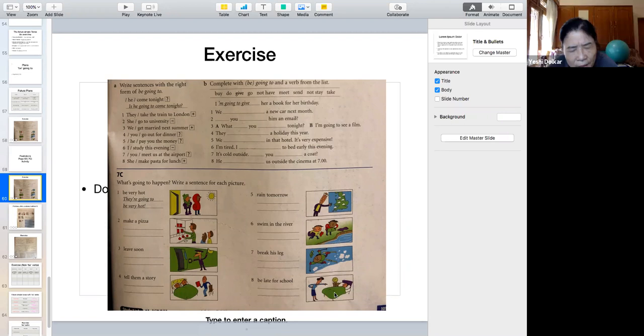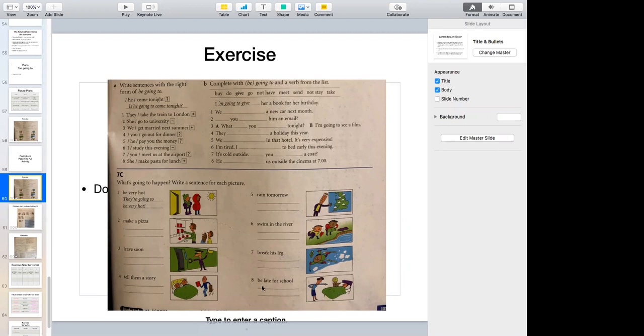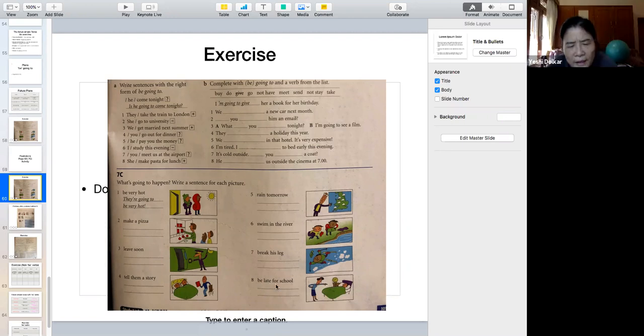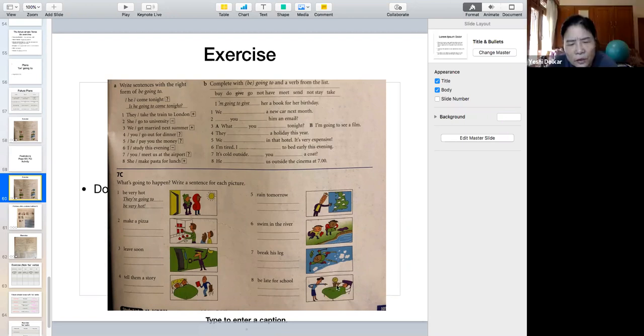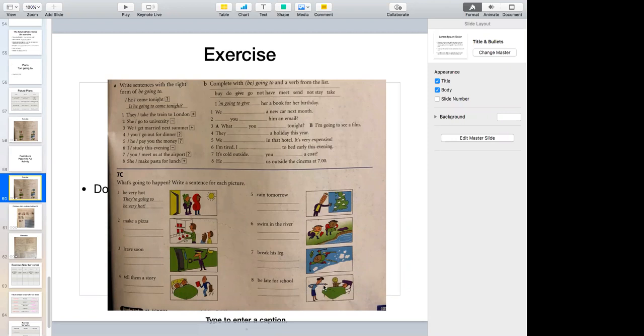What's going to happen here? He is going to be late for school. Yes, because he's sleeping. He overslept. Okay. So he's going to be late for school. All right.